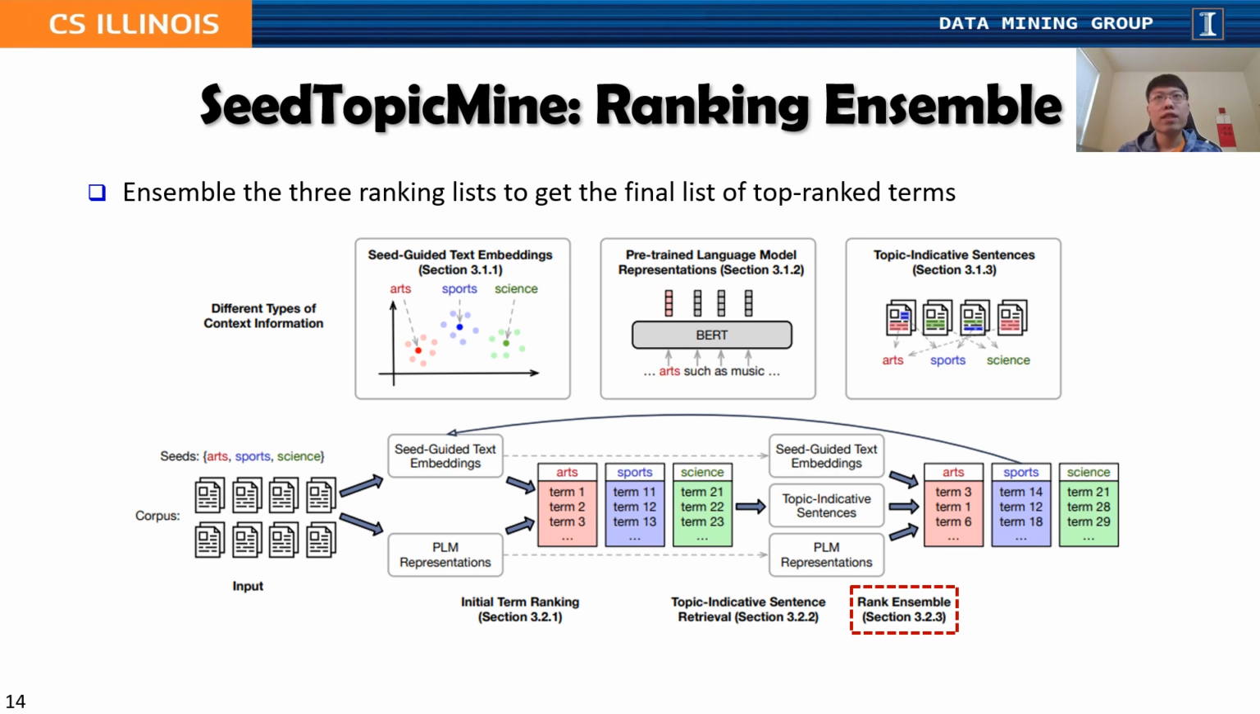So after getting topic indicative sentences, we have all three types of context signals, and we can ensemble the three ranking lists to get the final list of top-ranked terms. Note that SeedTopicMine is an iterative framework, so we can iteratively refine topic indicative terms and sentences.